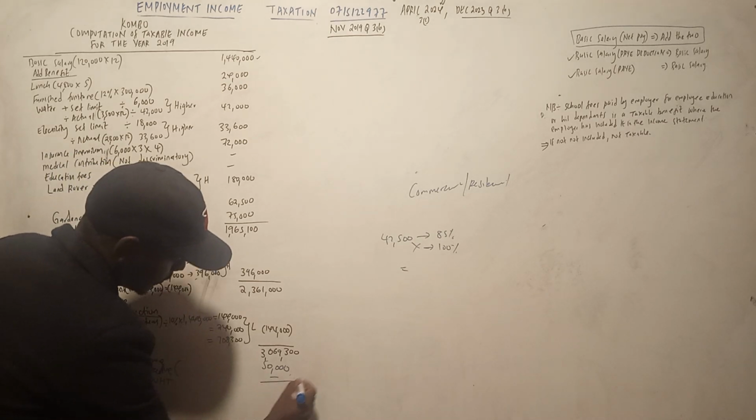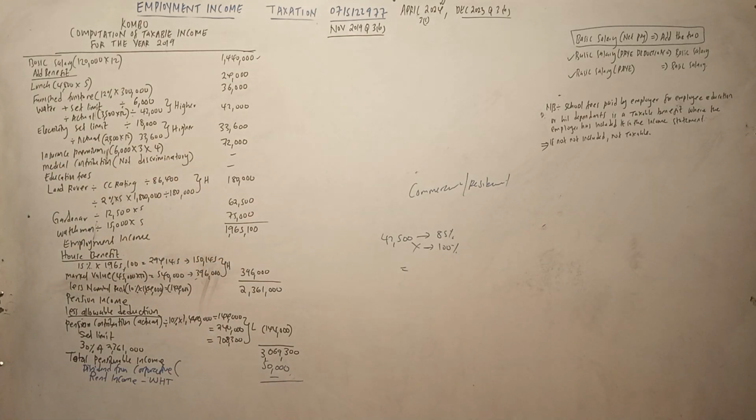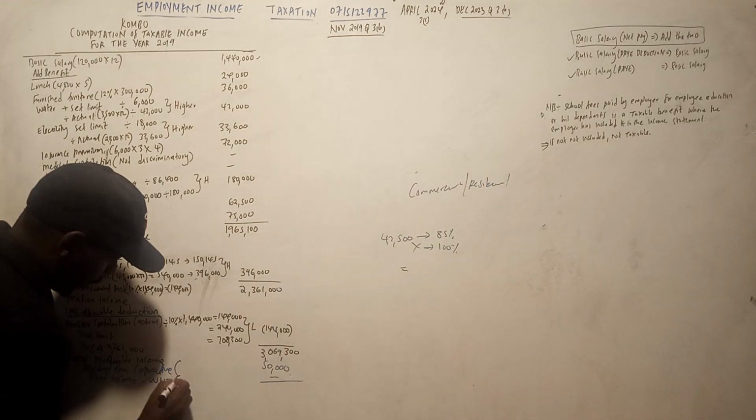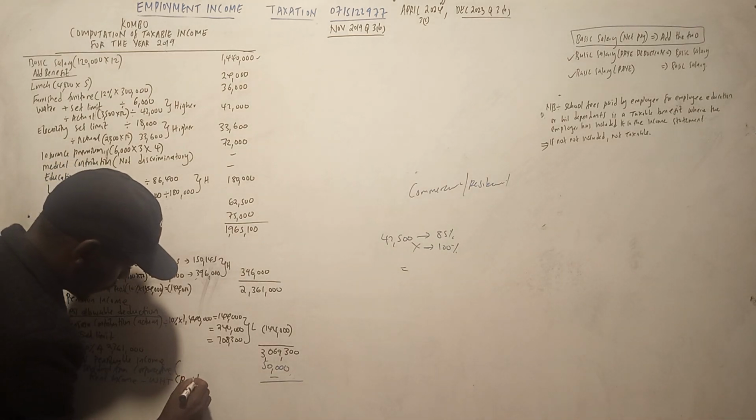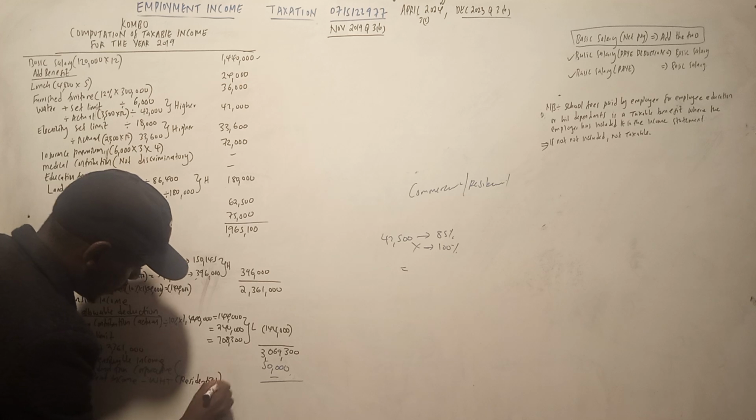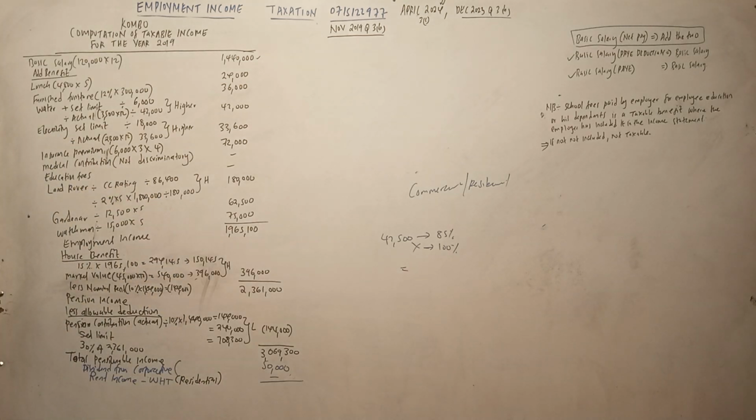So we make our work easier. We assume it is residential. Residential meaning withholding tax is final tax.